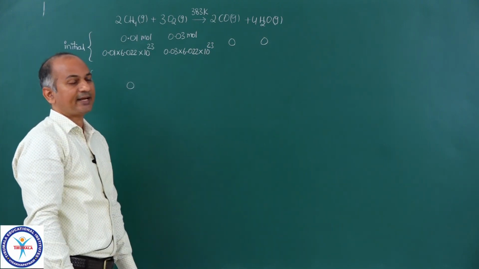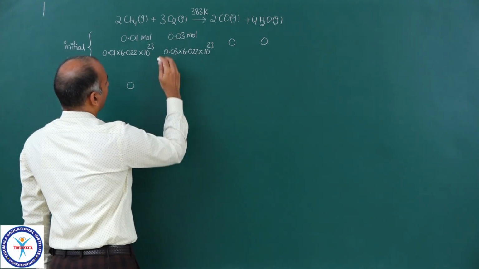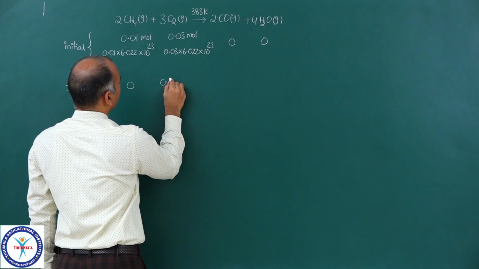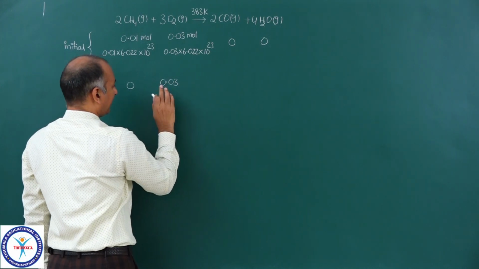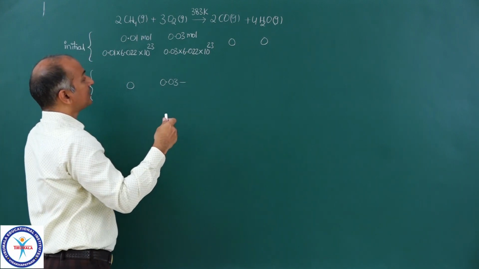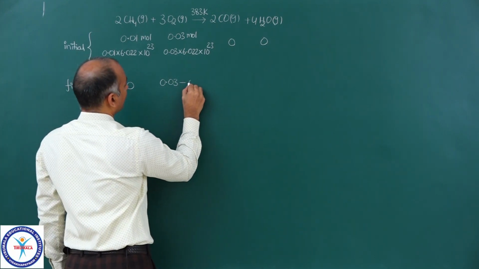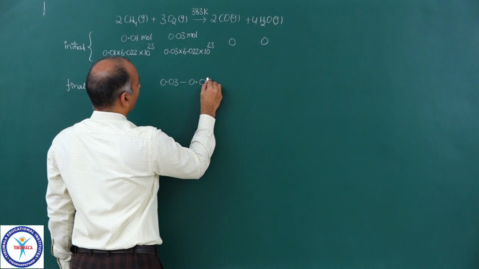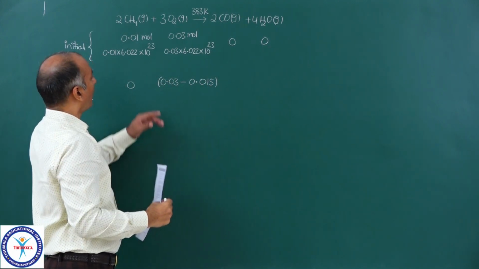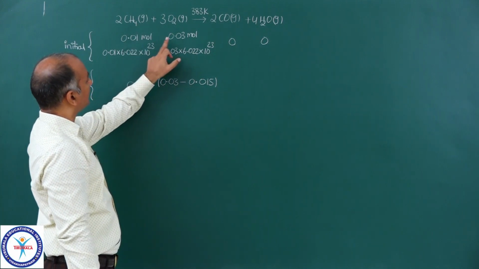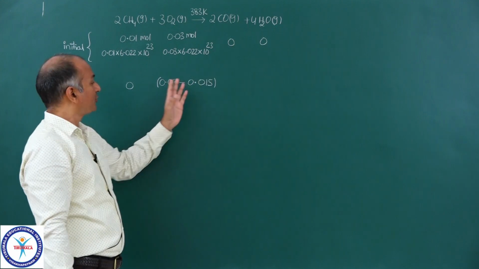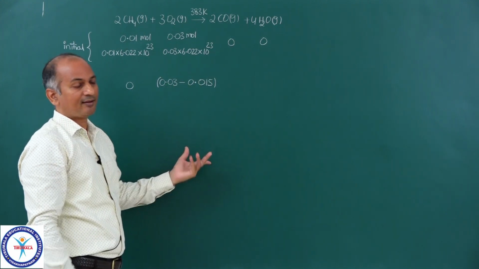It is completely reacted, and the amount of oxygen left behind is 0.03 initially taken, minus the amount of oxygen reacted, 0.015, 1.5 times the amount of methane. That is what is actually required. So this amount will be left behind.